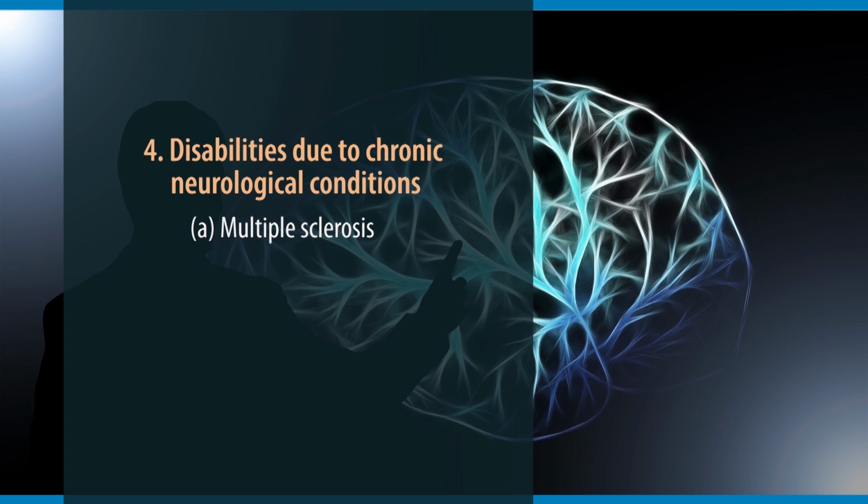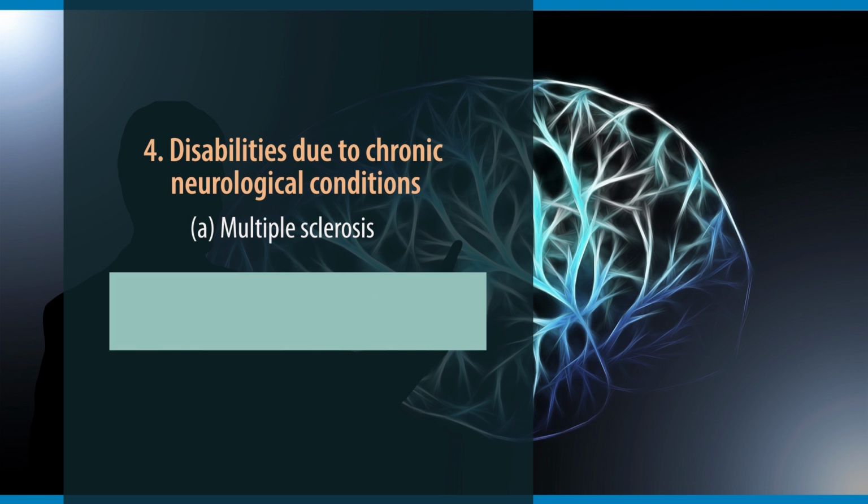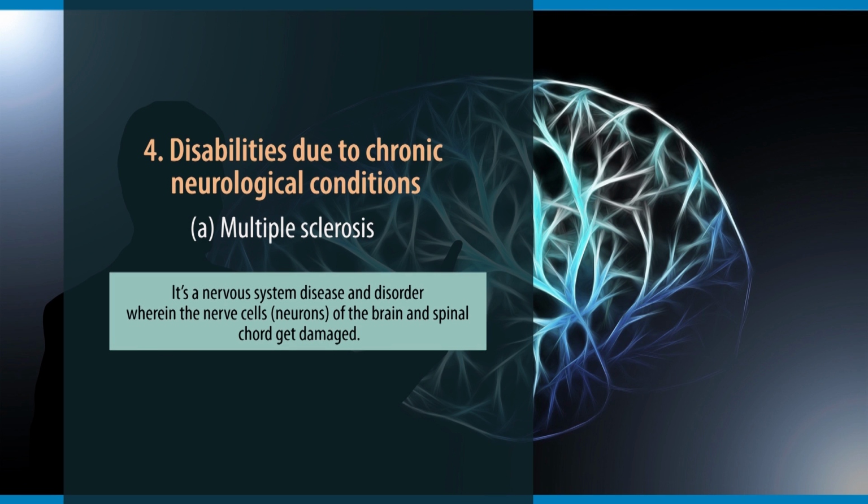First, multiple sclerosis. It's a nervous system disease and disorder wherein the nerve cells, that is the neurons of the brain and spinal cord, get damaged. The symptoms vary in different individuals. However, pain in head or eyes or back of the eyes, motor coordination difficulties, weakness, spasm, and slurred speech are very common symptoms of those who have multiple sclerosis.